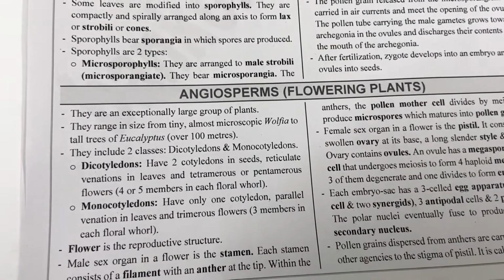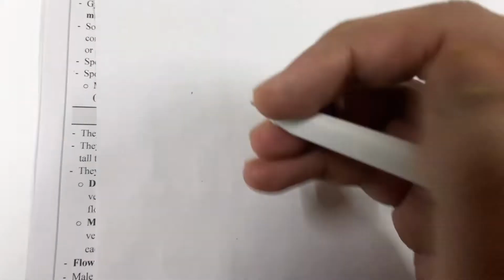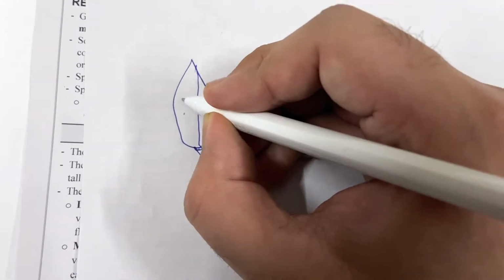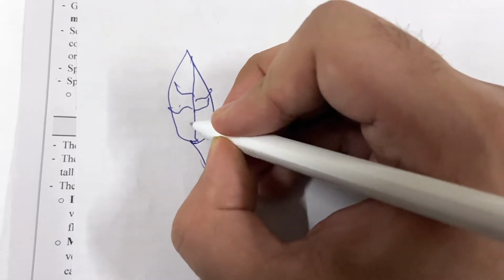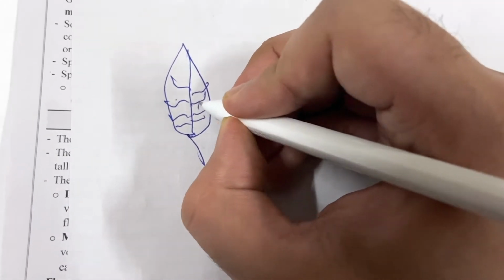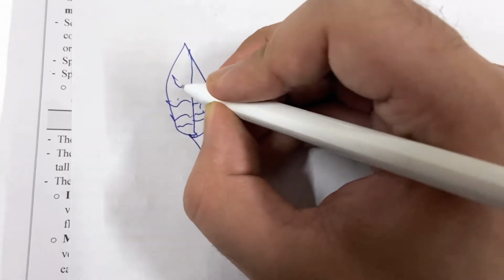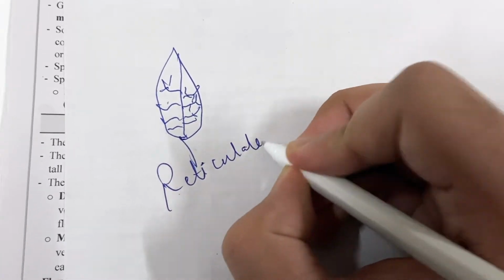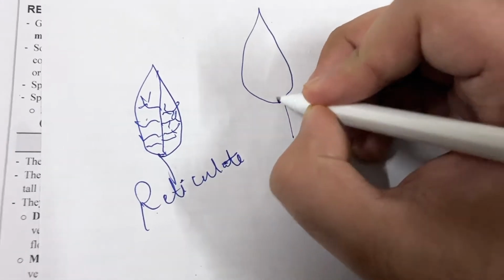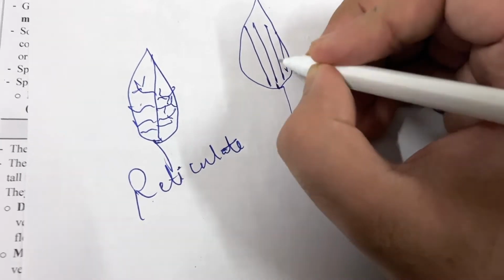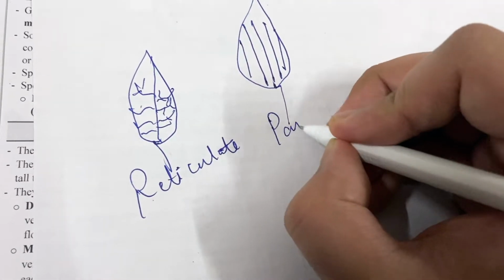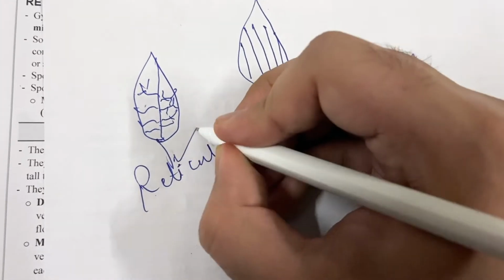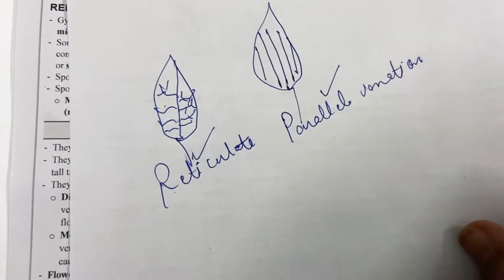Let us understand reticulate and parallel venation. If in a leaf there is a network of veins like this, which further divide into veinlets, this venation is known as reticulate venation. Whereas if in a leaf the veins are running parallel to each other, such type of venation is known as parallel venation. So dicot have reticulate venation, whereas monocot have parallel venation.